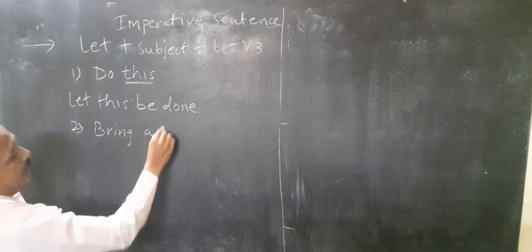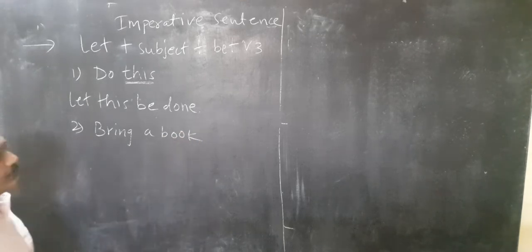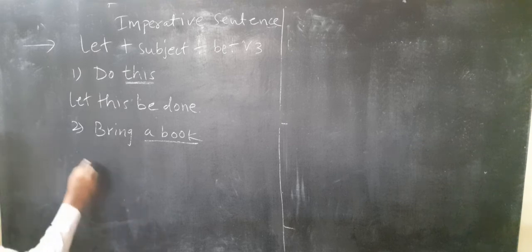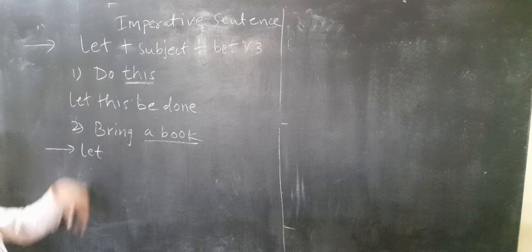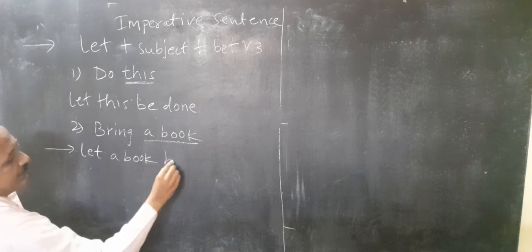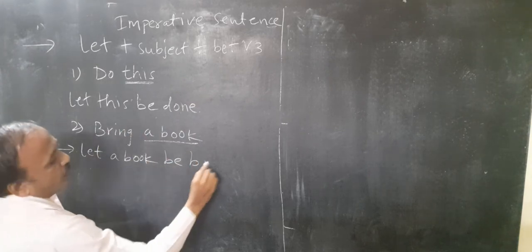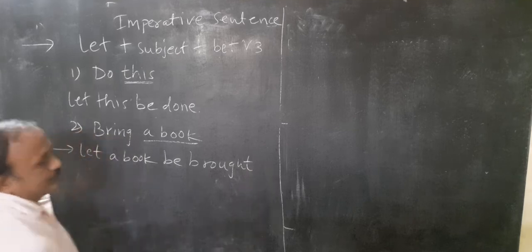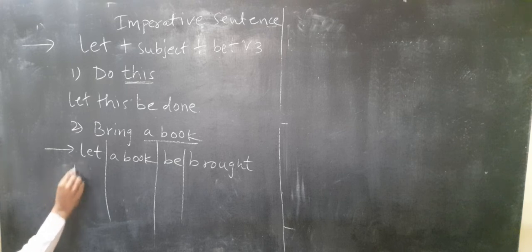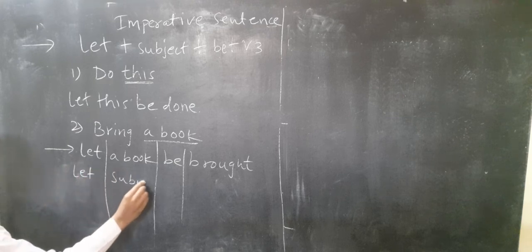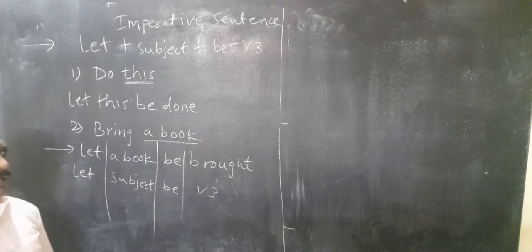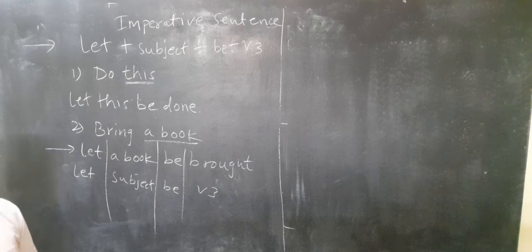Another example we can take: bring a book. Right? Here a book is the object. We start with let, subject, a book. Be will come, bring becomes brought, V3. See, let, subject, be, V3. So this way you can go ahead, right?